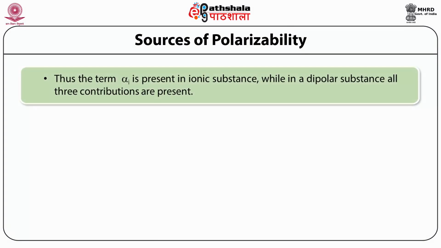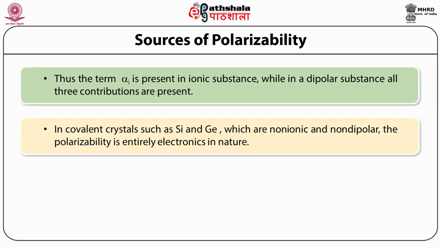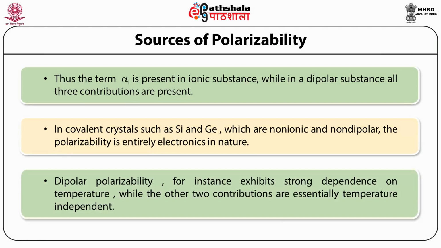Thus, the term alpha I is present in an ionic substance, while in a dipolar substance all three contributions are present. In covalent crystals such as silicon and germanium, which are non-ionic and non-dipolar, the polarizability is entirely electronic in nature. Dipolar polarizability, for instance, exhibits strong dependence on temperature, while the other two contributions are essentially temperature independent.